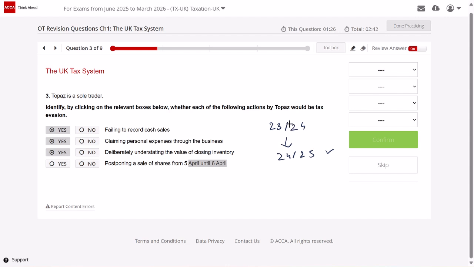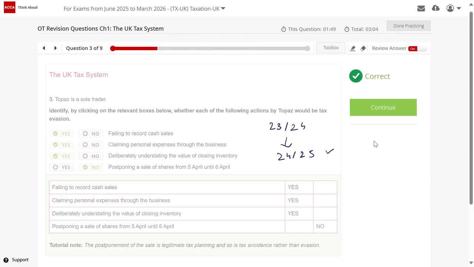Can I say this is very much legal, and this is a kind of tax planning. As a tax advisor in your tax examination, you are supposed to provide such advice, right? So option D, the fourth one, is definitely not tax evasion. It is a tax planning move, and the rest of the three are definitely tax evasion.